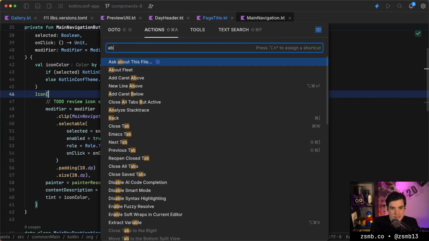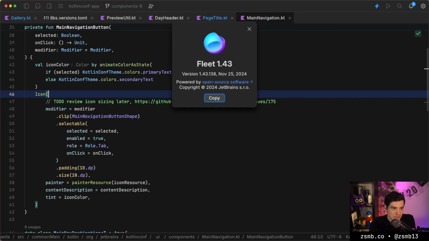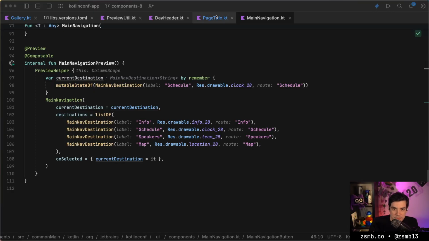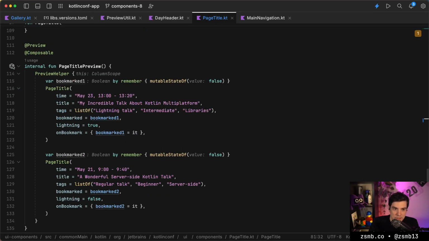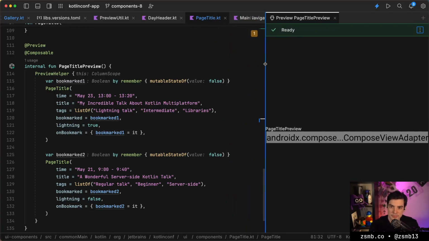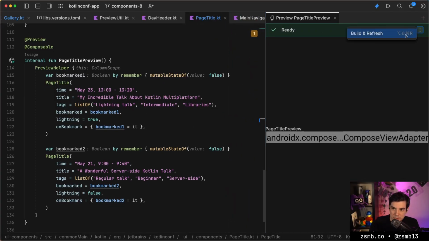The IDE is Fleet, so we're using the Kotlin multi-platform tooling built on Fleet here to answer that question. Of course, we're not using the previews that are built in, so we could run all of these things as a preview as well. So I could render, for example, oh no, I broke it.